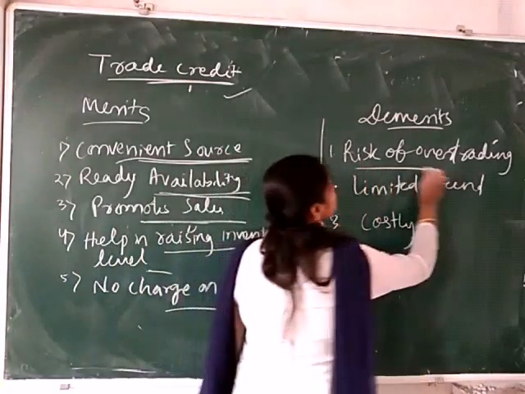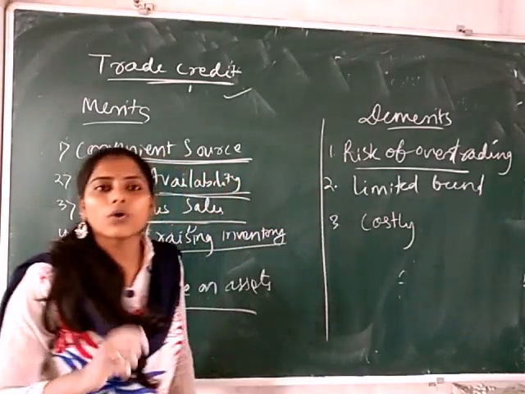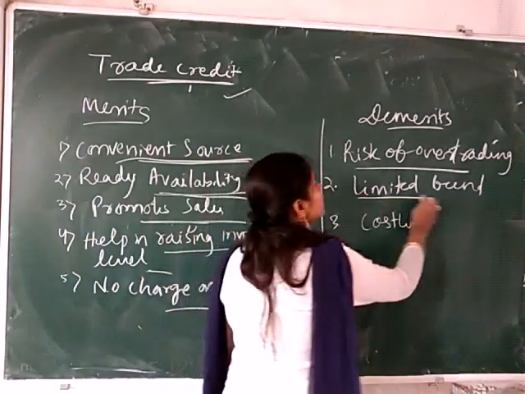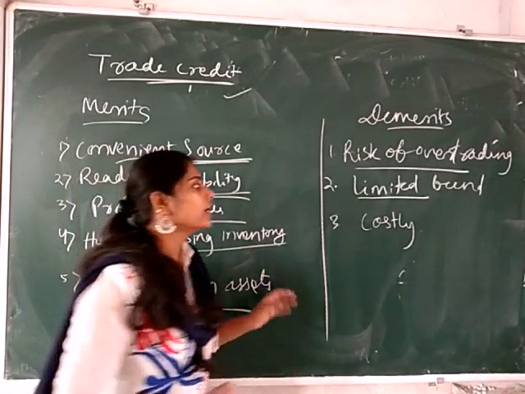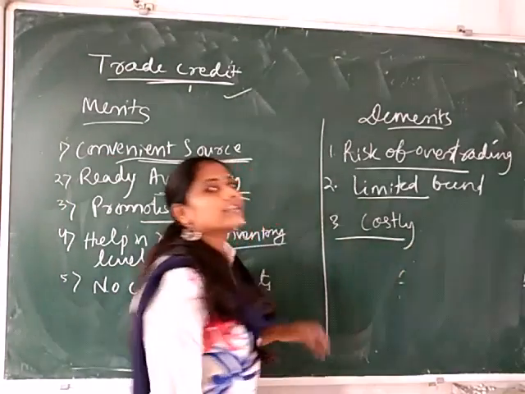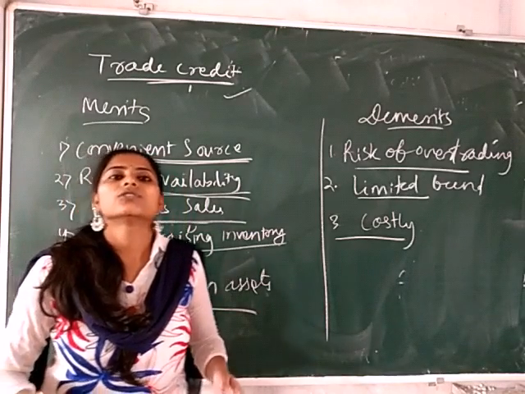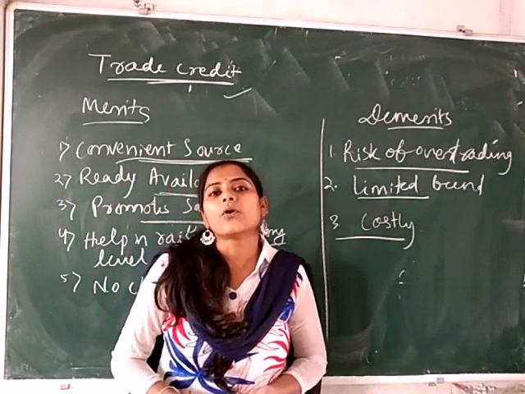Demerit is the risk of overtrading, and limited fund. When the company requires limited fund, then this method is suitable, and this is costly as compared to the other sources. So this is all about the borrowed fund concept.